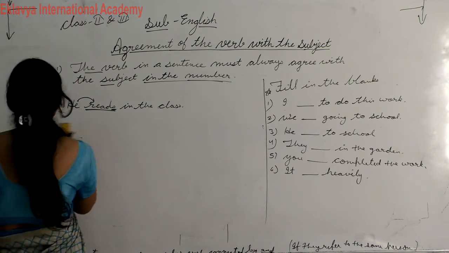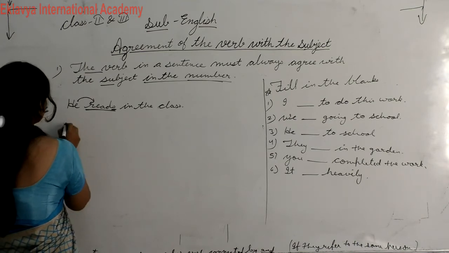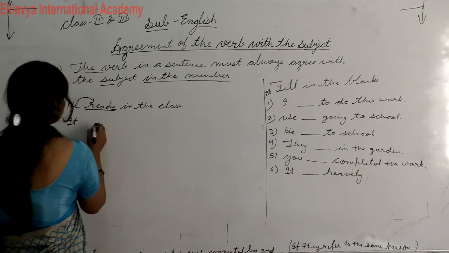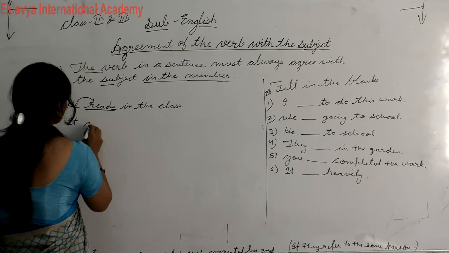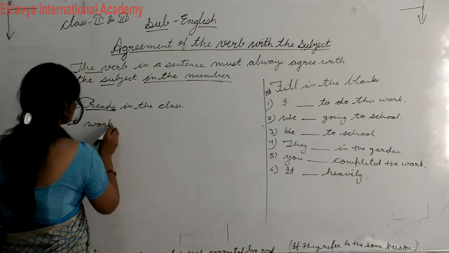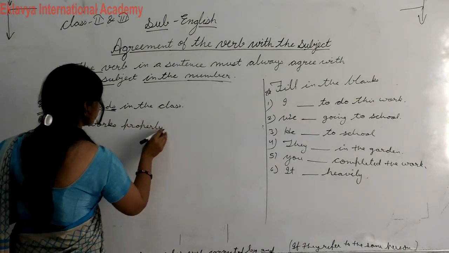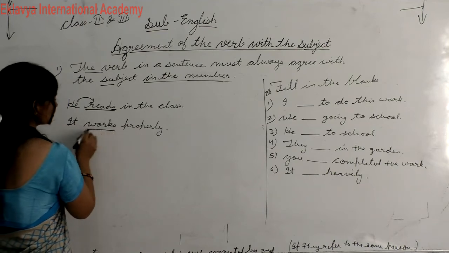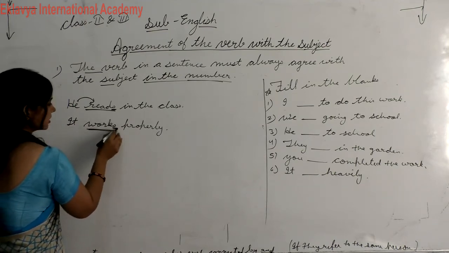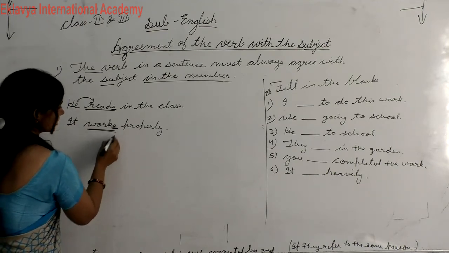Okay student. Like it works properly. Here works also, देखो you can check here works as s is added.